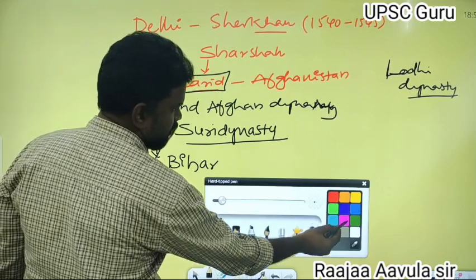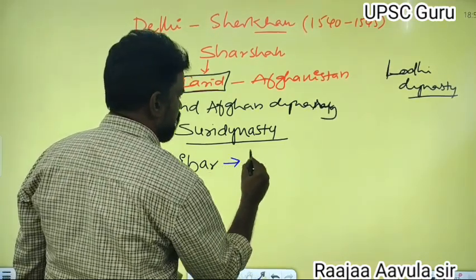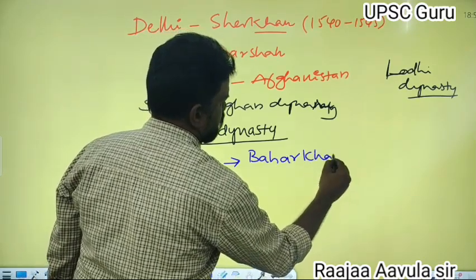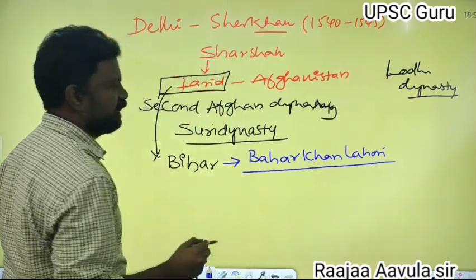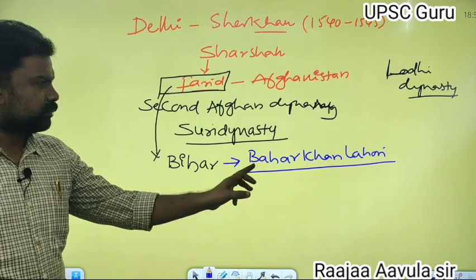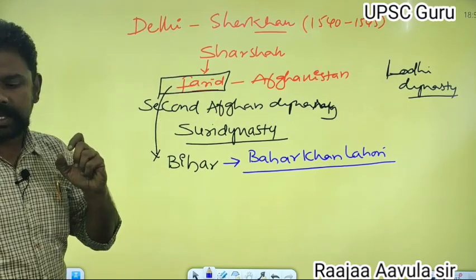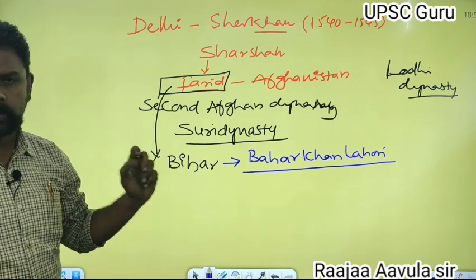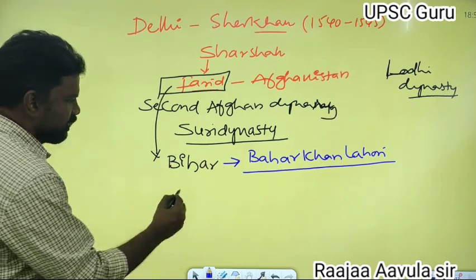At Bihar, Sher Shah was brought up by Bahar Khan Lohani. Bahar Khan Lohani, one day, went hunting. He also brought Farid to the hunting. Farid killed a tiger. So Farid was called Sher Khan.